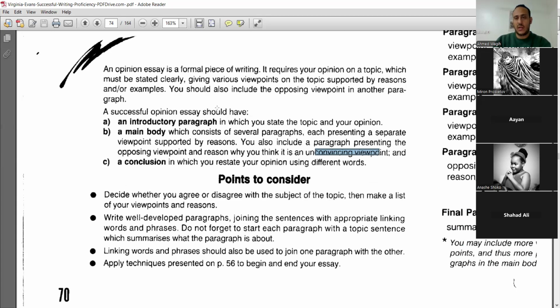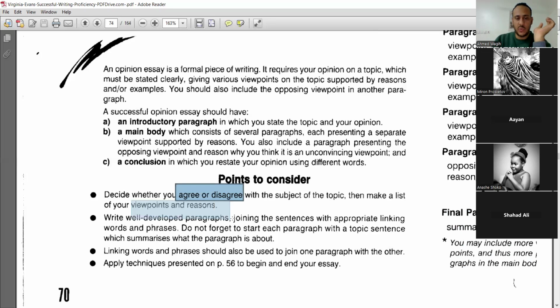Usually opinion essays are called argumentative essays because you argue for your opinion. So you stick to it. Then you write a conclusion in which you restate your opinion with different words. So this is the outline on how to write it. There are some points to consider when we write an opinion essay. You need to decide whether you agree or disagree from the beginning, because any topic you have, you might agree with this opinion, or you might disagree. And this is going to be your opinion. So you might decide your side from the beginning.